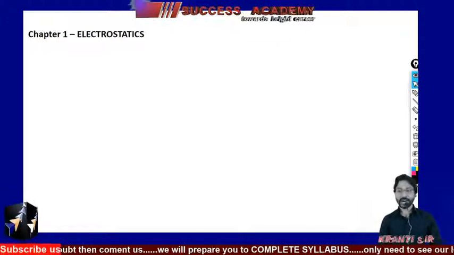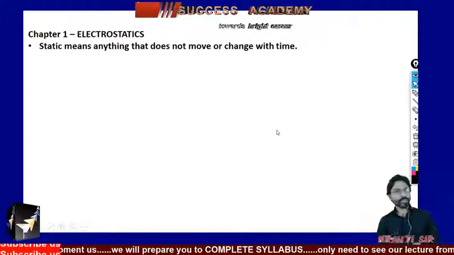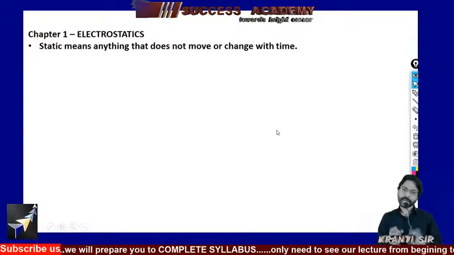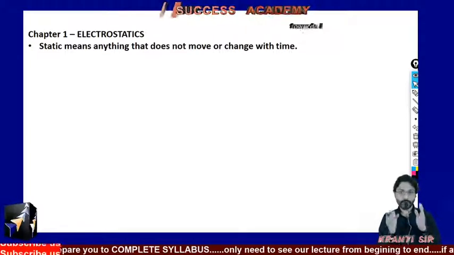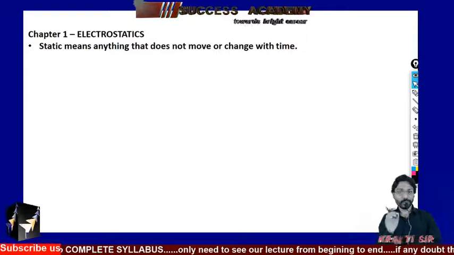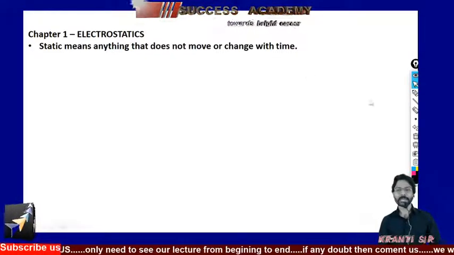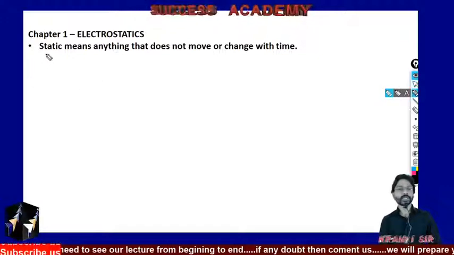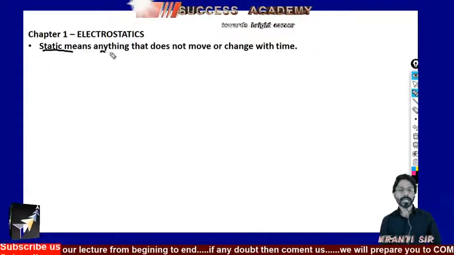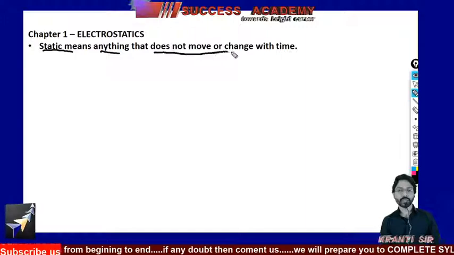Now the question arises in your mind: sir, what do you mean by electrostatics? To know it, first we must know the meaning of static. Static means anything that doesn't move or change with time.